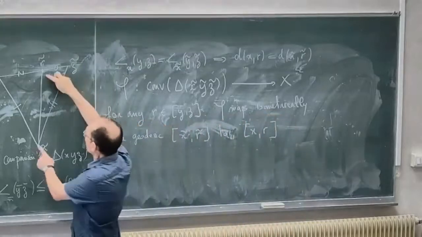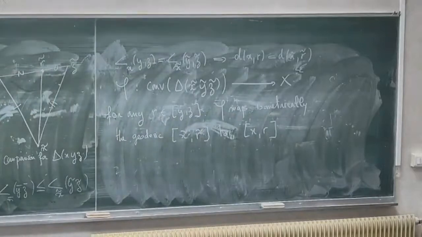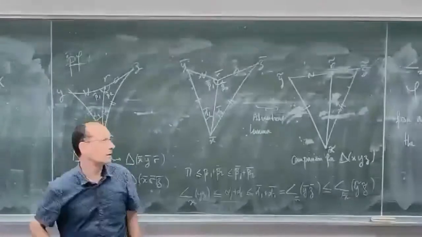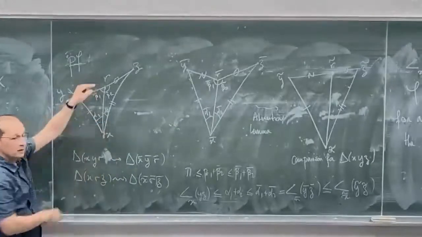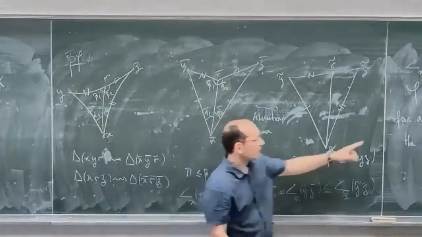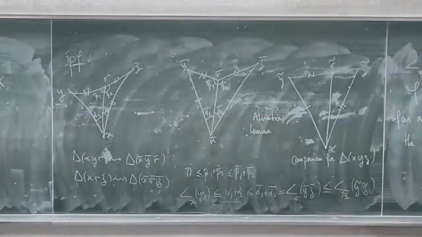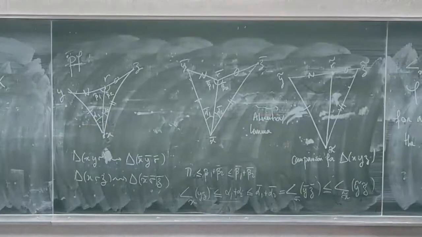So I'm taking each of these geodesic segments and I send them isometrically, that is just respecting the distance to x, to the corresponding geodesic segment in x. Okay, and what I'm claiming now is that phi is an isometry, and this is still a consequence of the CAT(k) property.